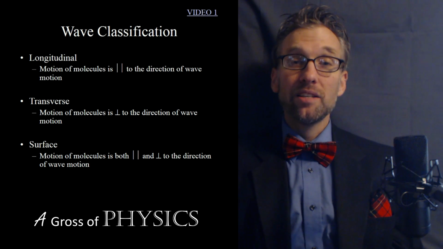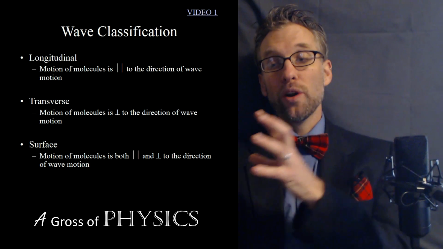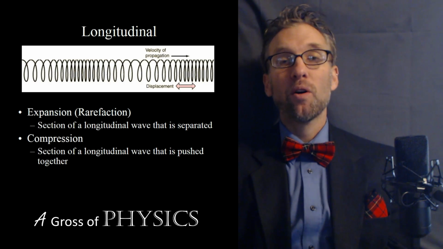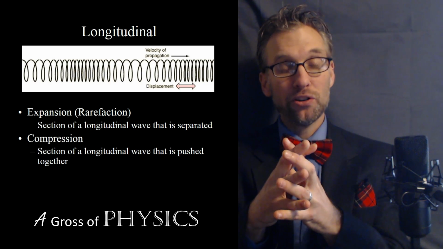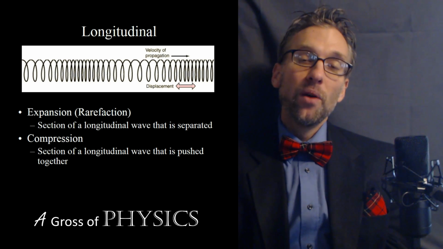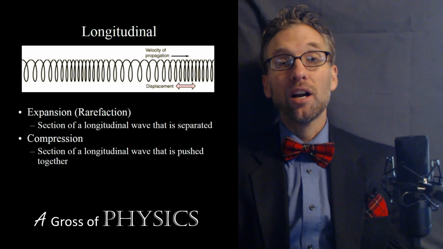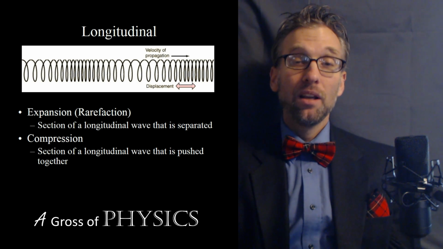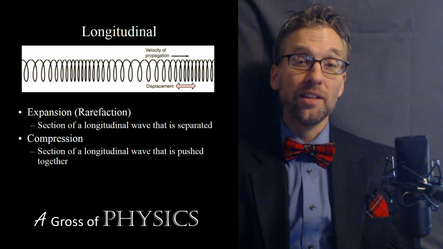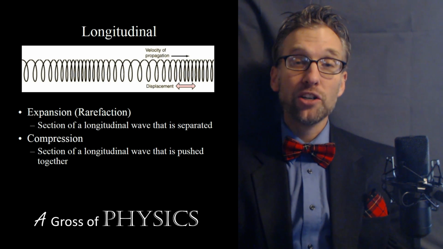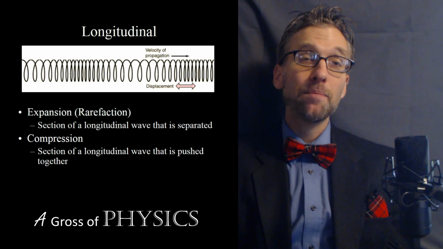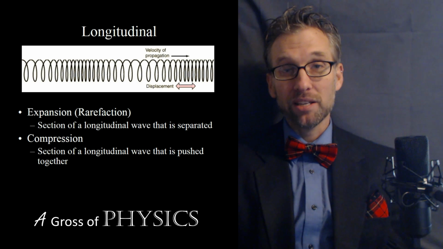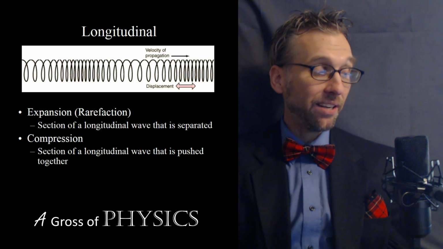Now, a longitudinal wave, as it moves, it's moving kind of like an accordion. It's spreading like this as it travels. We have names for when the particles are smushed together, fancy term, smushed, or spread apart. When they are moved closer together, we call that a compression. When they move farther apart, we call that an expansion. There's an even fancier term for an expansion, and that's called a rarefaction. So we have compression and expansion, and those are the types of motion that the particles have. They're smushed together, compressed, and they're spread apart or expanded.